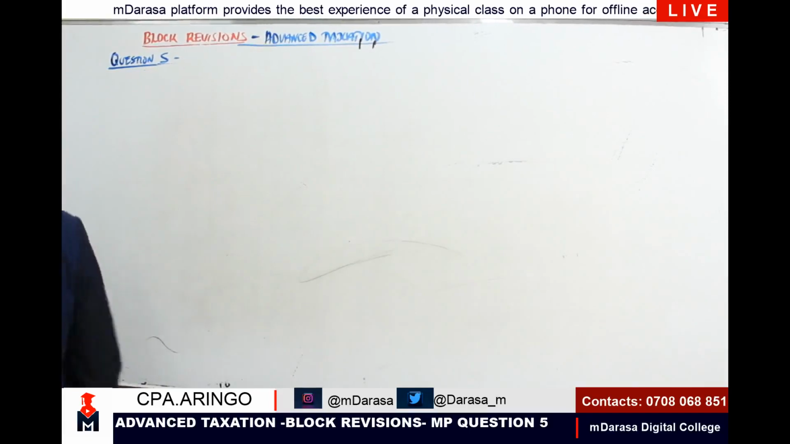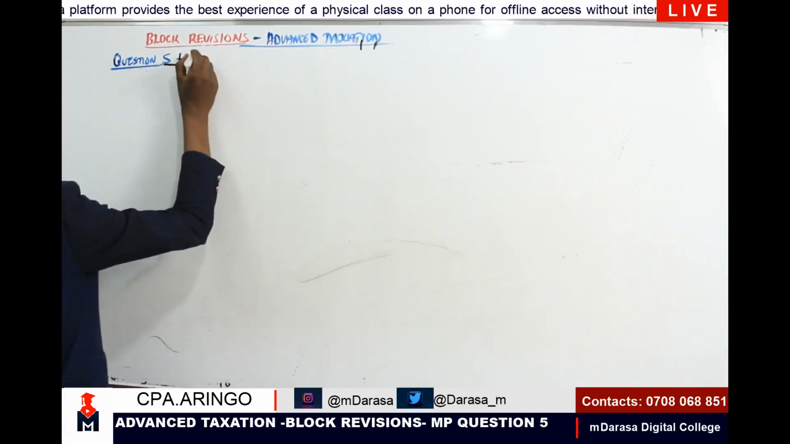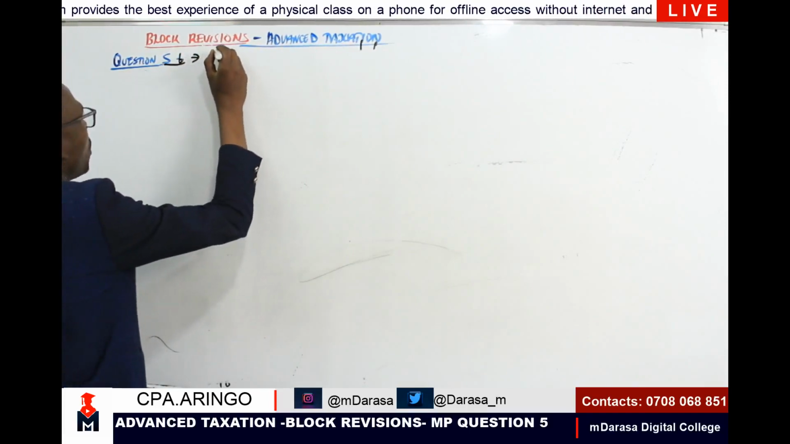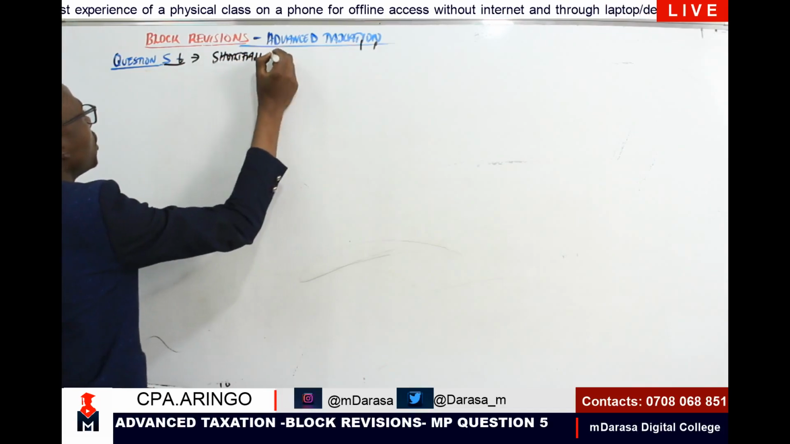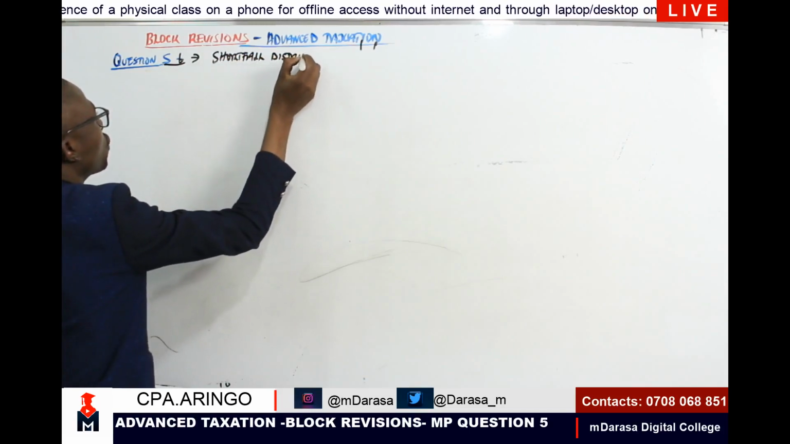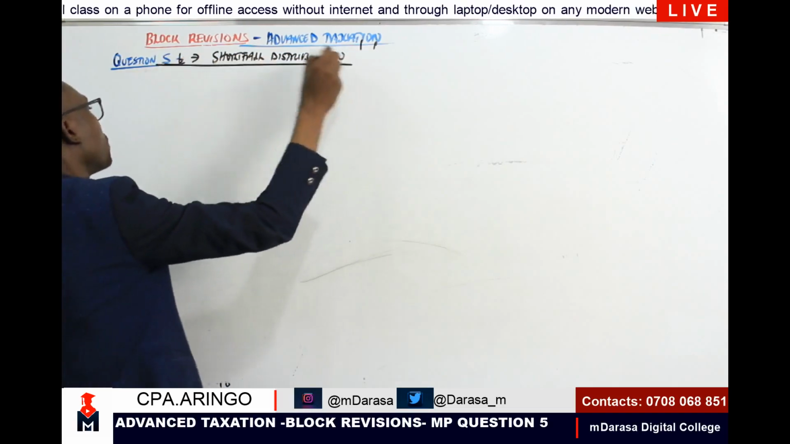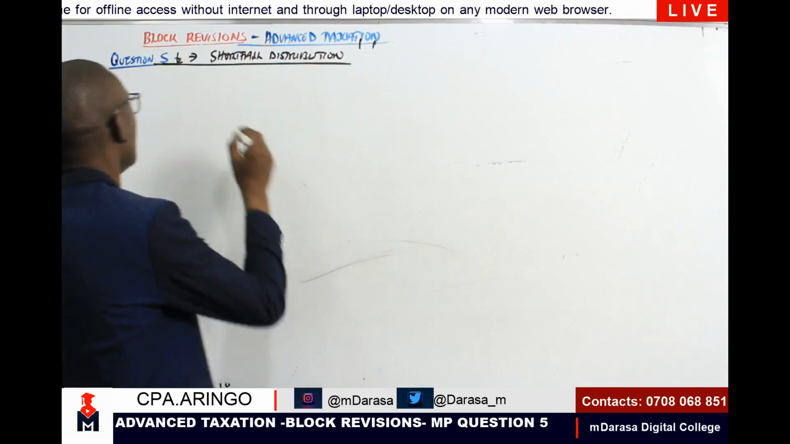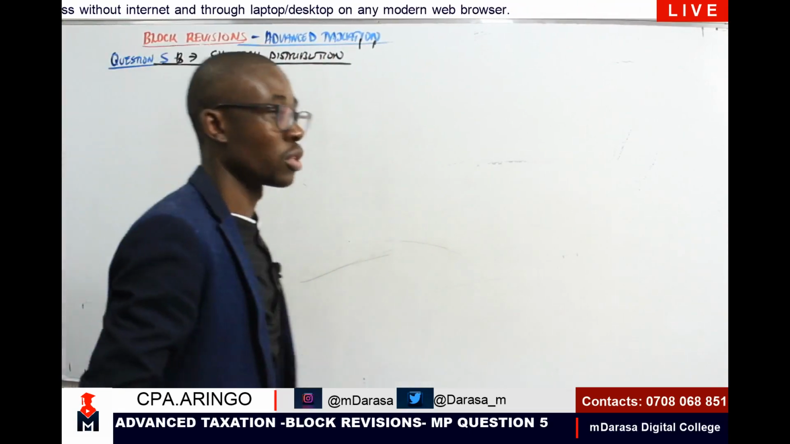So for question number 5B, the concept that I want us to talk about is shortfall distribution. That's the concept that Mwalimu will handle in our session today, part B, shortfall distribution.